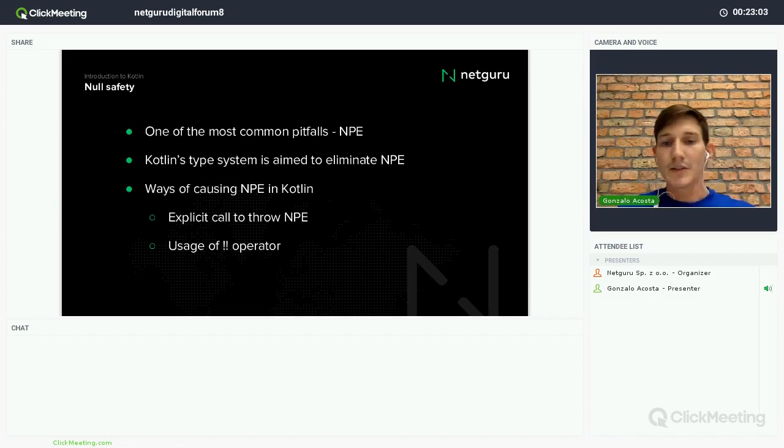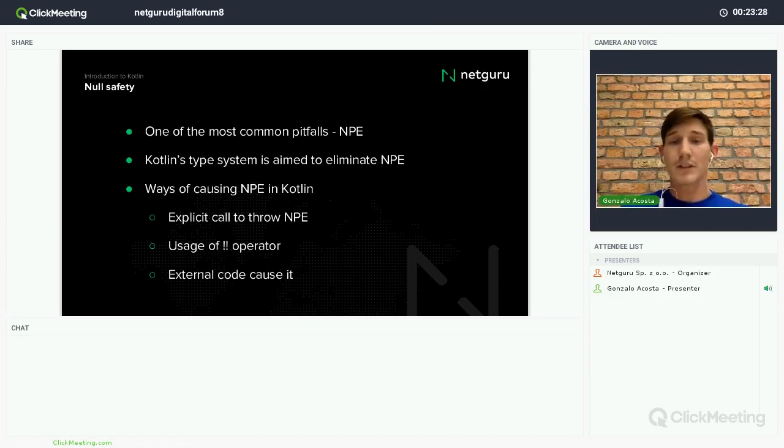Usage of the double bang operator. I forgot the name, but using that operator, we also will cause a null pointer exception. Later we will talk more about it. It's like, okay, give me whatever is here without caring about anything.